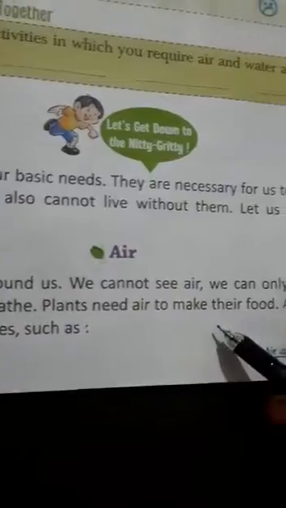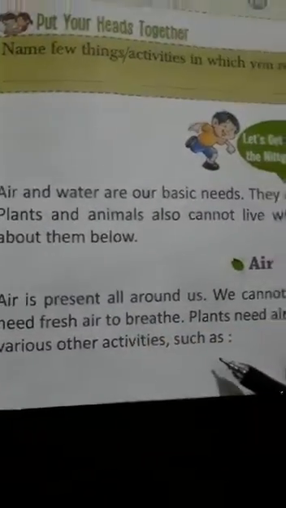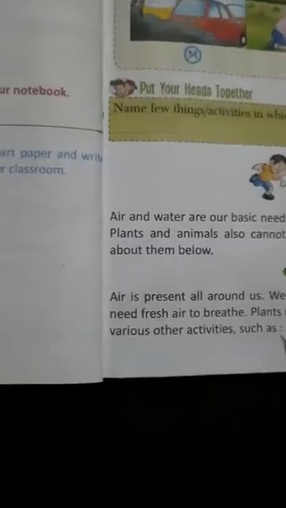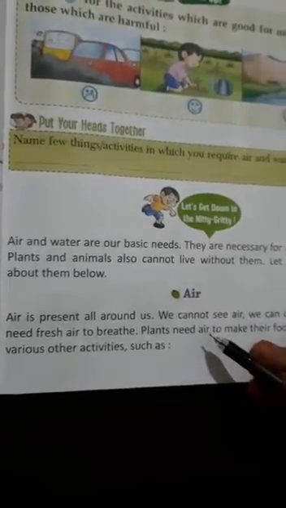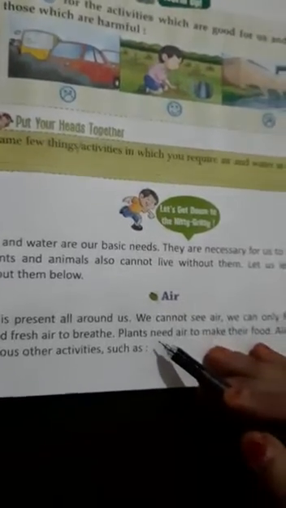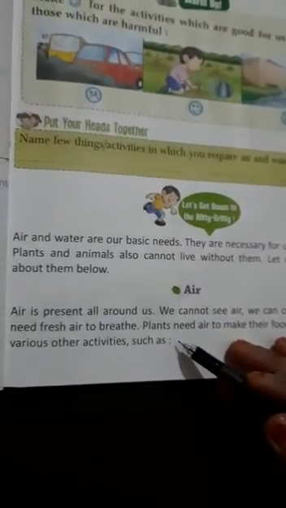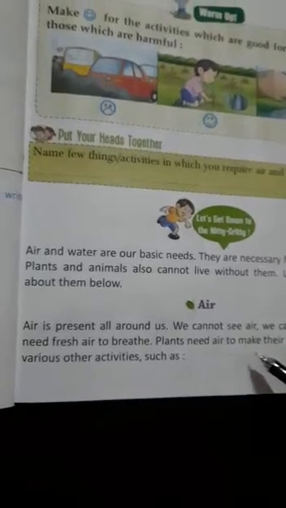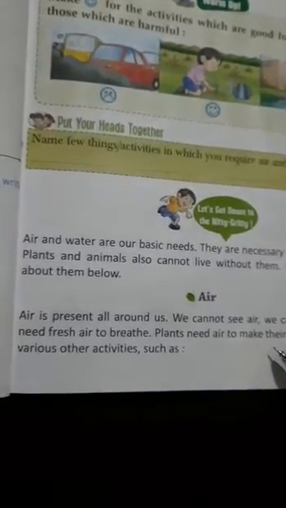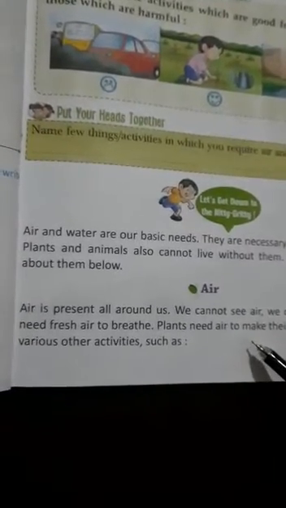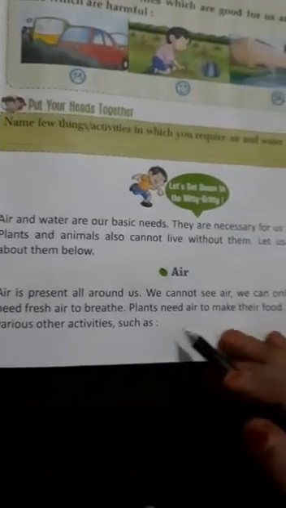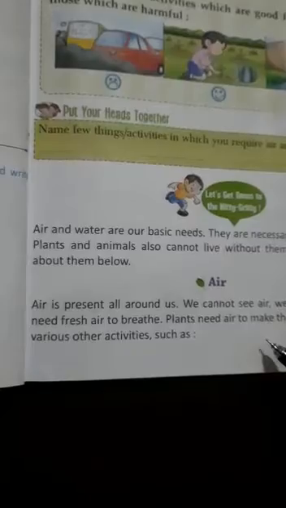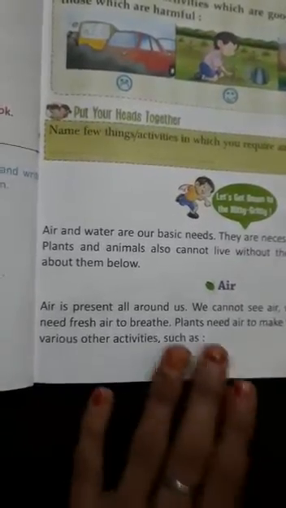Plants need air to make their food. Air is used in various other activities. Children, air is around us. You can't see air, you can only feel air, and it is very necessary for living beings to live. Plants also need air. Plants also can't live without air. Various uses of air. Now we will know.